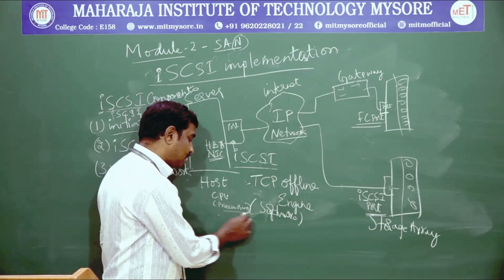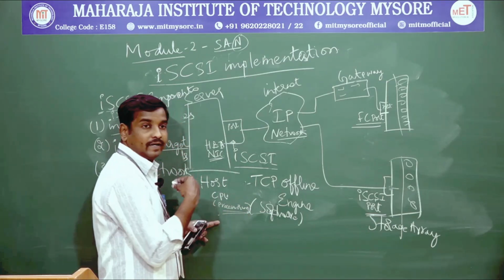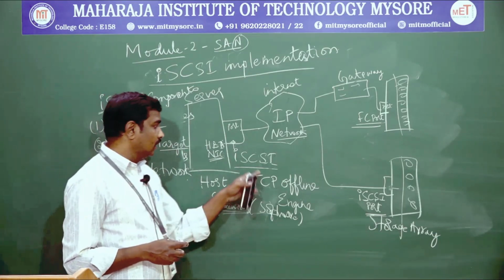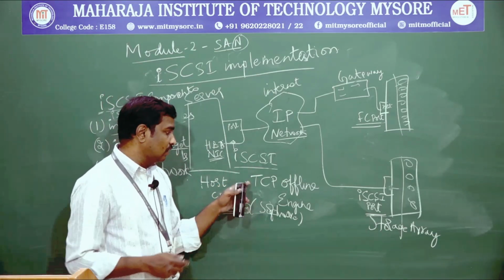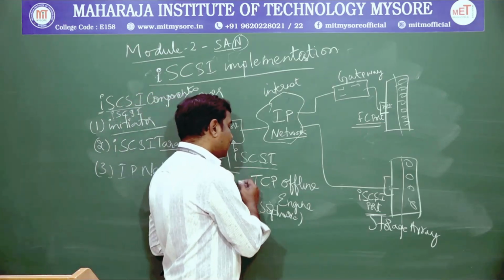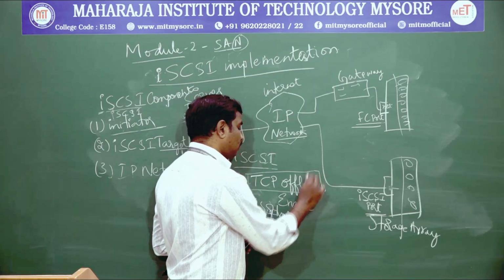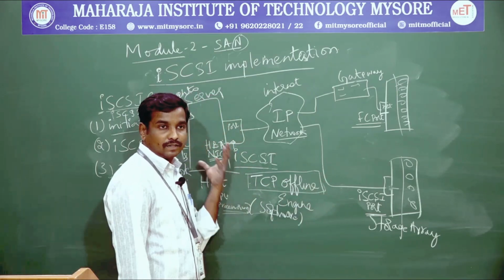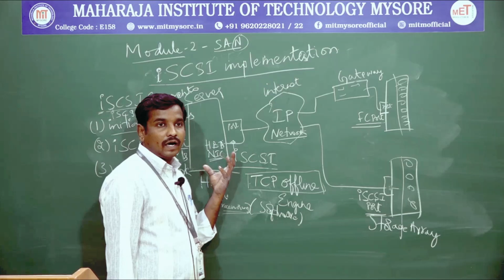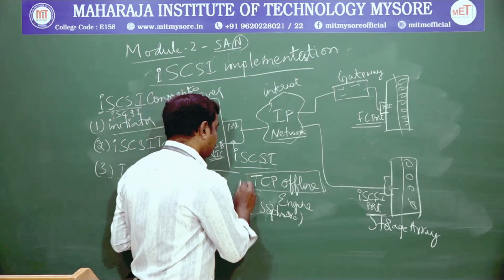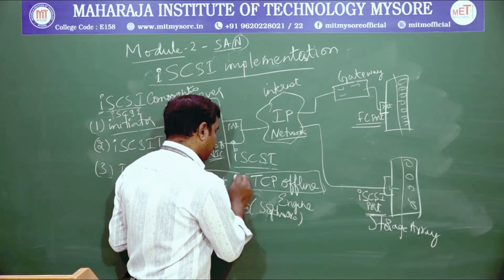The CPU needs special computing, that means it should have a special CPU cycle for interacting with the internet protocol. So, for that we need to have a Transport Control Protocol offload engine inserted in the host machines. This is the second component we need to have.